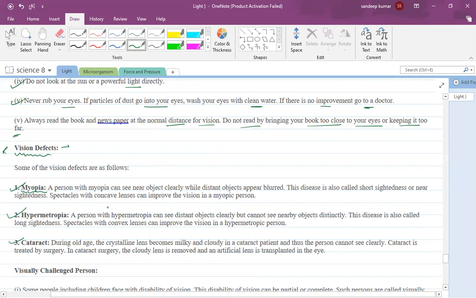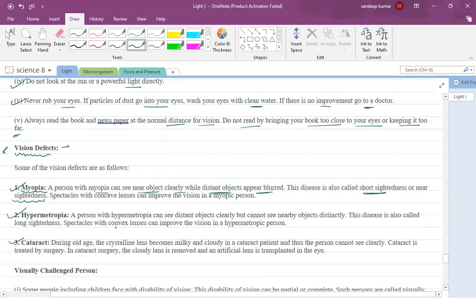The image from a distant object is formed in front of the retina, so the image becomes blurred. This disease is also called short-sightedness or near-sightedness, because there is no problem in seeing near objects. That's why it is near-sightedness.